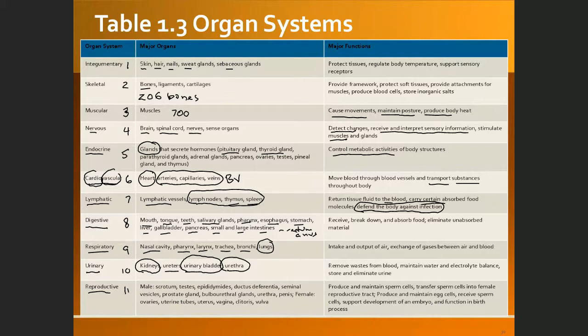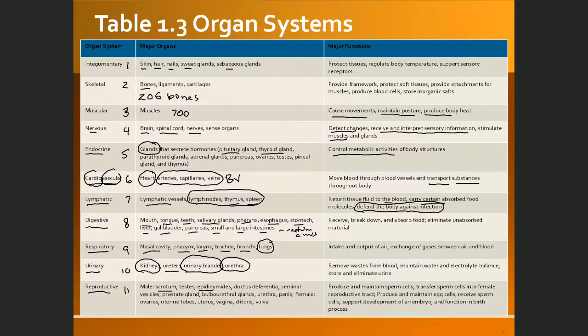And the last one is the reproductive system. The reproductive system will be divided into two types, because for reproduction, humans need male and female. So there are two types of reproduction: male reproduction and female reproduction. The organs will be different for male, okay? It's going to be testis, scrotum, epididymis, penis, and so on. So those are the male reproductive organs.